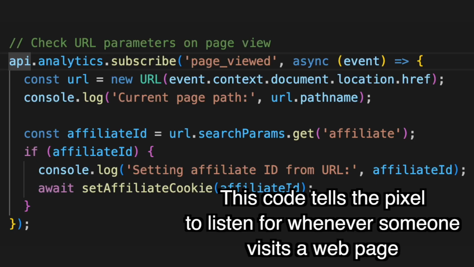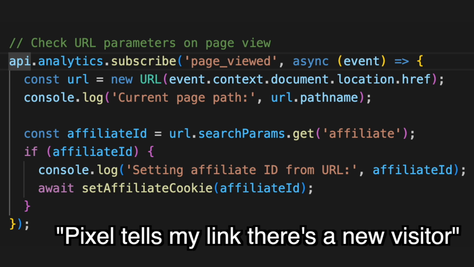So I made a server endpoint with my app's URL, and I told the pixel to subscribe to the page view event, so it should send a request to my server whenever I visit a page on my website. My thought is it's easier to reload a page to test if it's working rather than having to place a new order every single time.